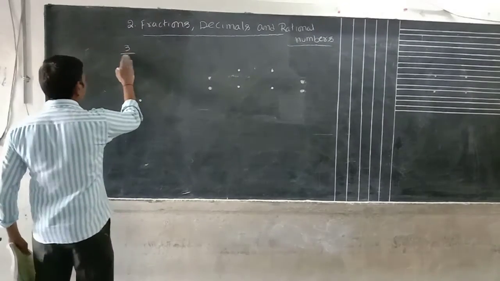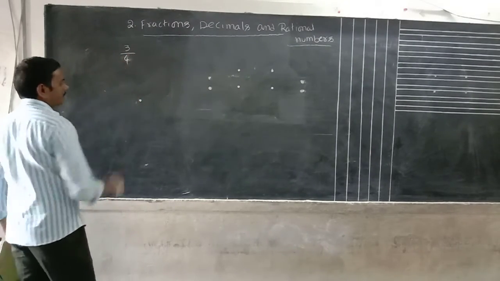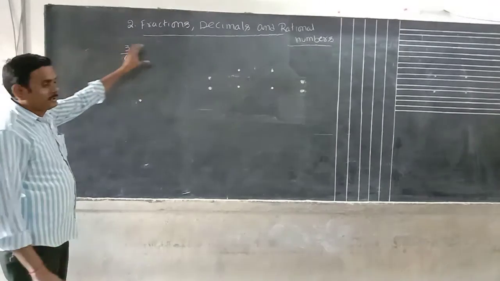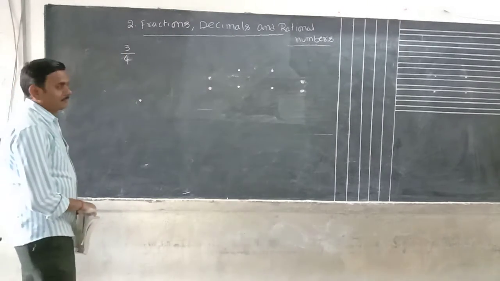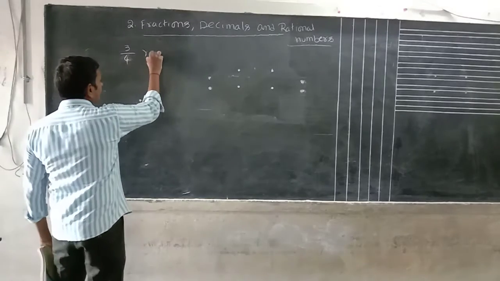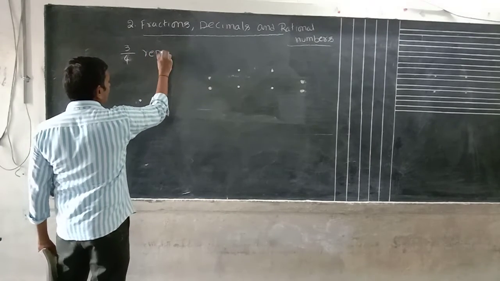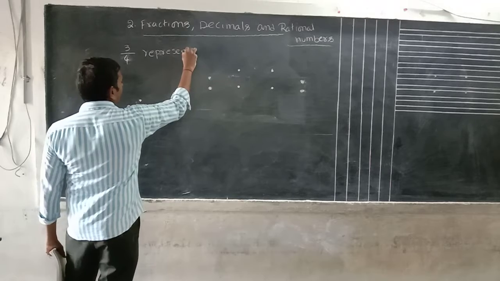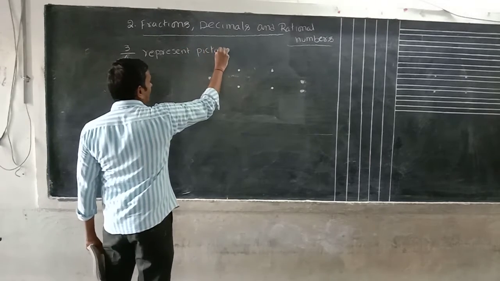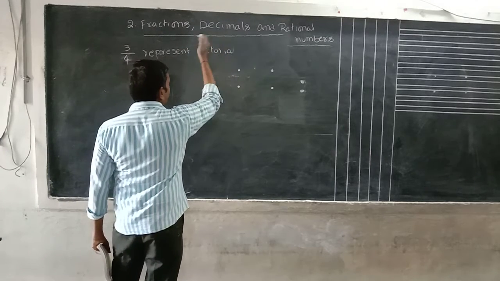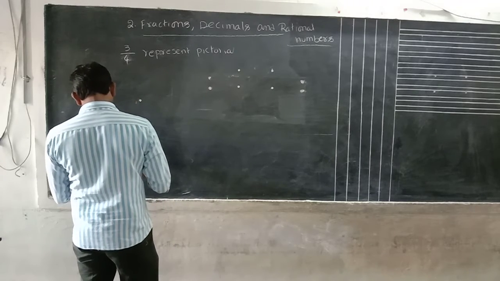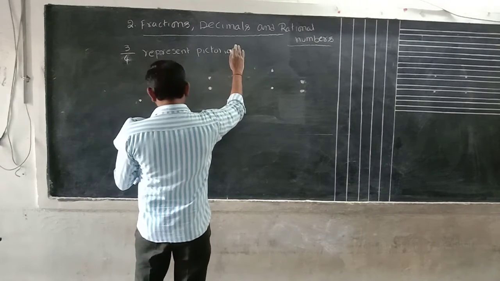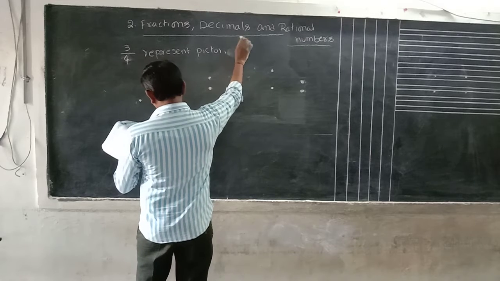Otherwise we can write 3 by 4. I want to represent 3 by 4 in a picture as a fraction, pictorially.